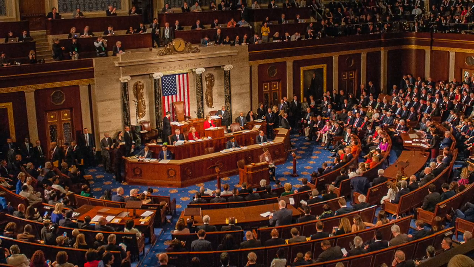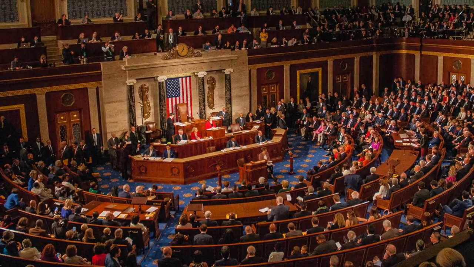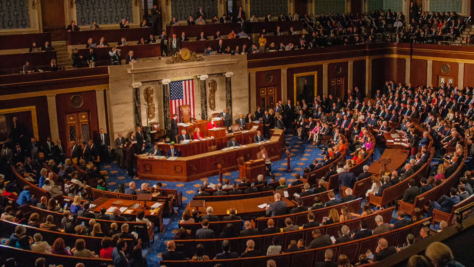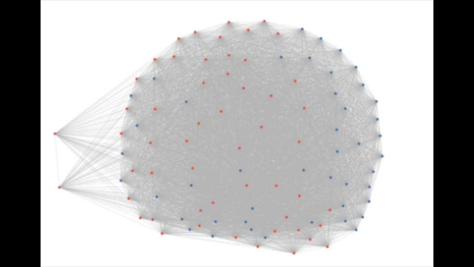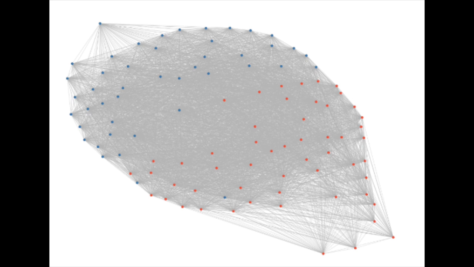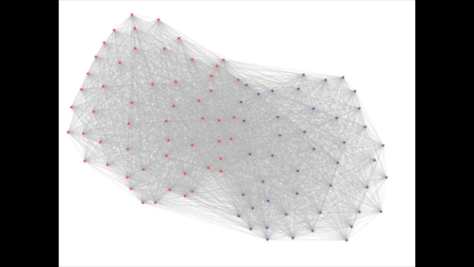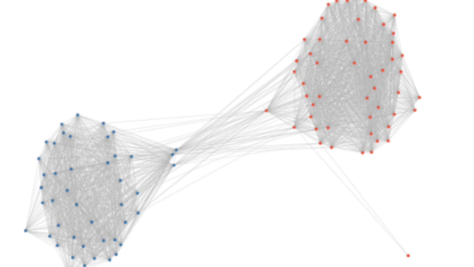In an effort to visualize the polarization in Congress, we created a network map of the Senate. An edge was drawn between senators who had voted the same on a certain number of issues. The red and blue dots represent Republicans and Democrats respectively. Here we see the network where only 50 shared votes was required to make an edge. The following graphics show the network with a cutoff of 75, 100, and then finally 150.